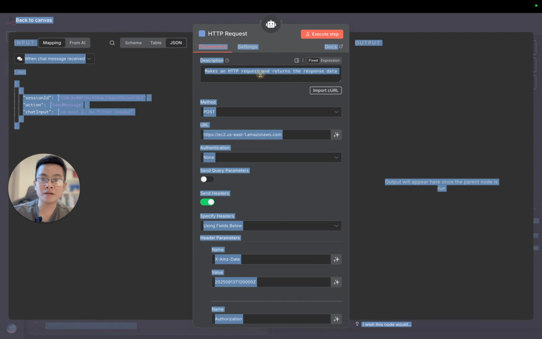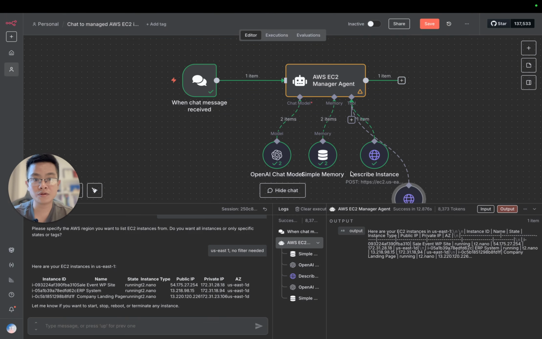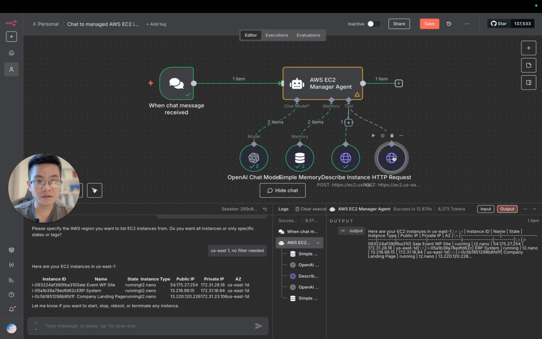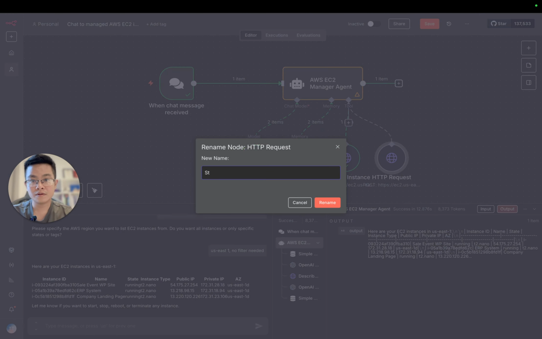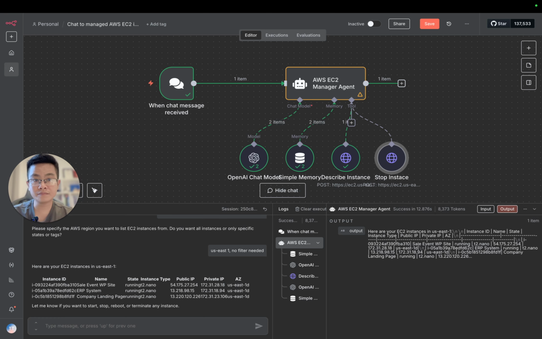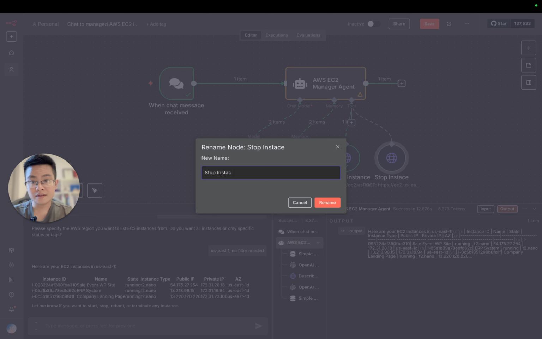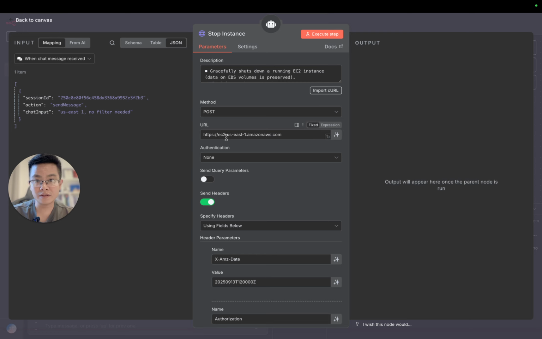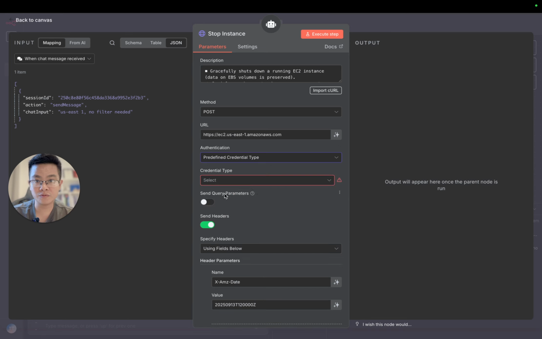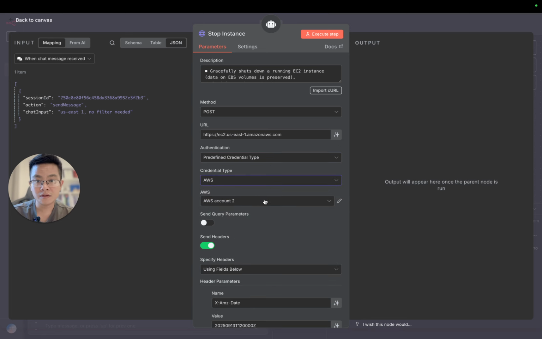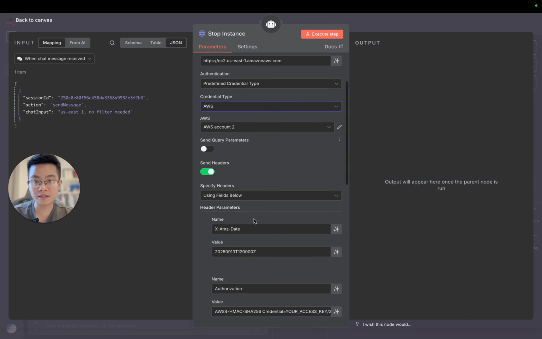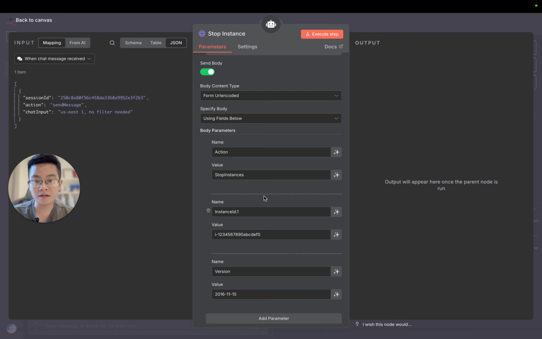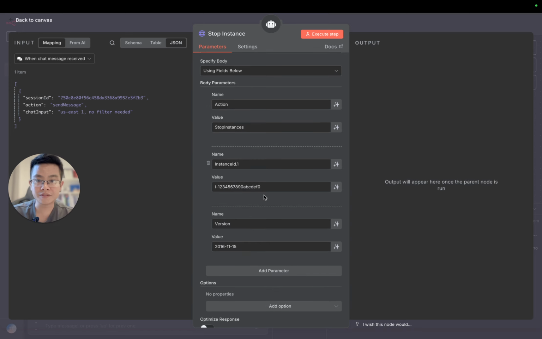That way the AI knows where to call it, right? Let's format it so it's okay, and I will name it stop instances. Okay, let's have a look. Pause methods, and then authentication. Yeah, we're using the AWS one, right? And the AWS account that we configured previously, and we don't need the data, we don't need authorizations. Here, stop instance. Okay, and you can see one very interesting thing here, right?